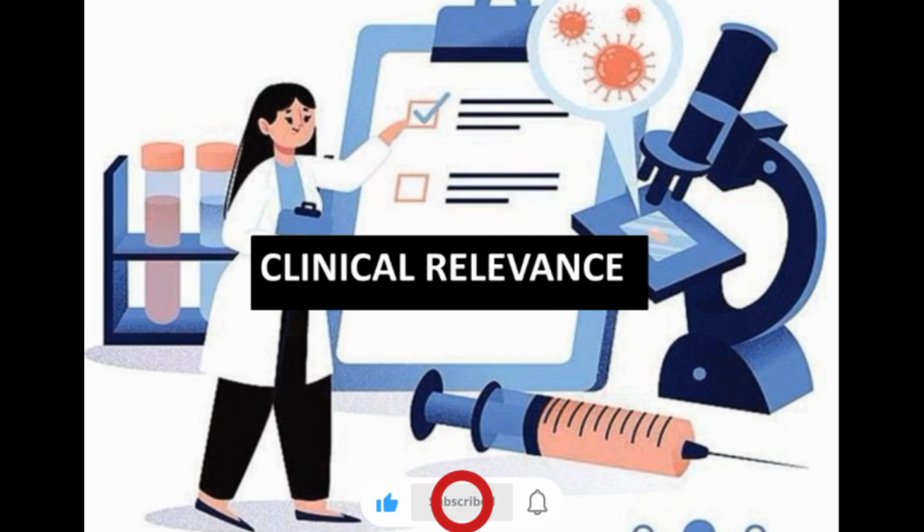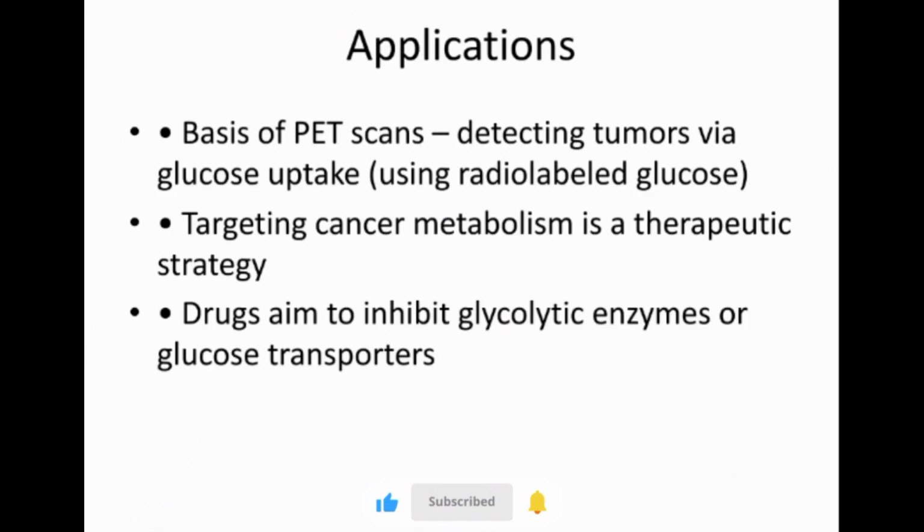So what are the clinical applications? Doctors use this process in PET scans. Tumors light up because they consume more glucose. New therapies are being developed to target cancer metabolism by blocking glycolysis. Understanding this process gives us new ways to fight cancer.